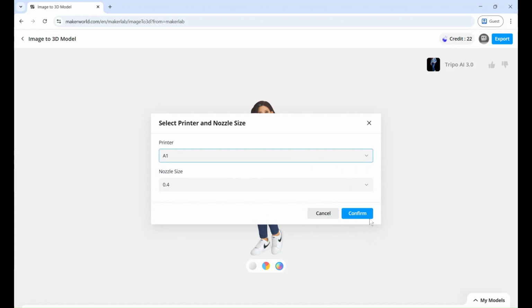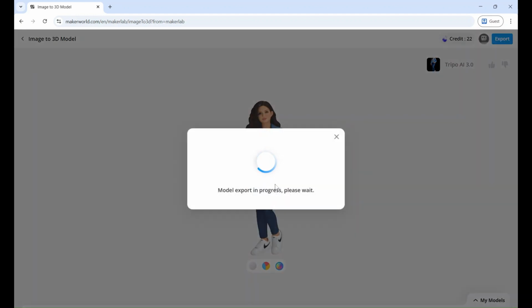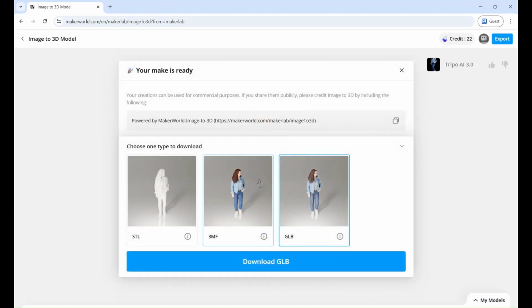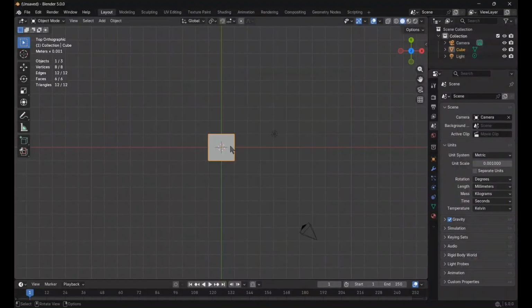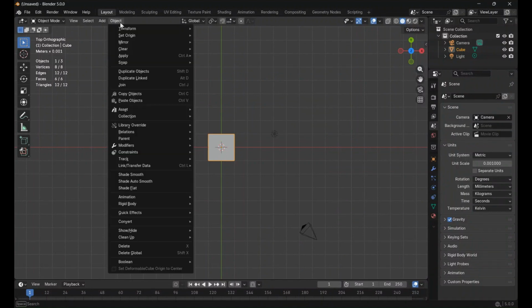I will import the file to Blender, and I will resize the model as necessary and create a base for the model. Open Blender and delete the default cube. Import the STL using the File menu.